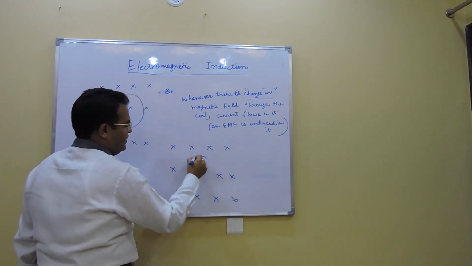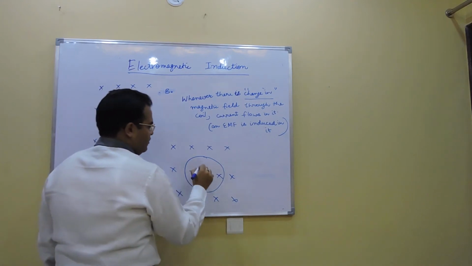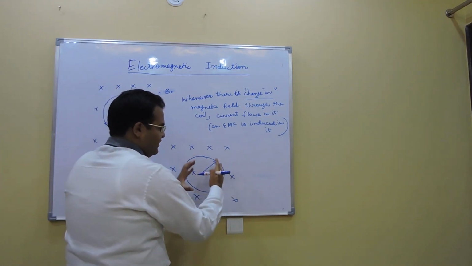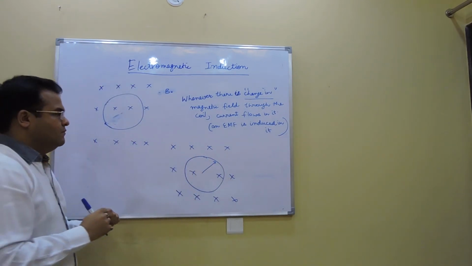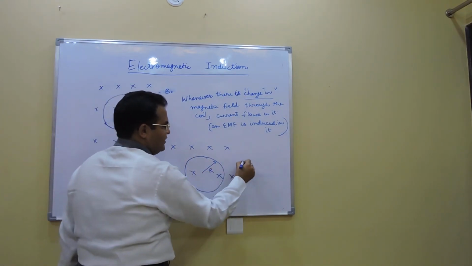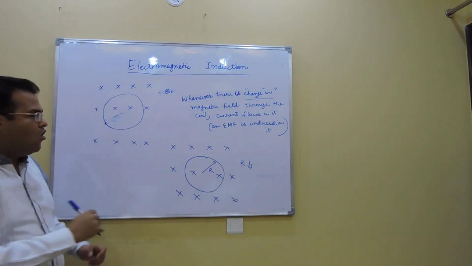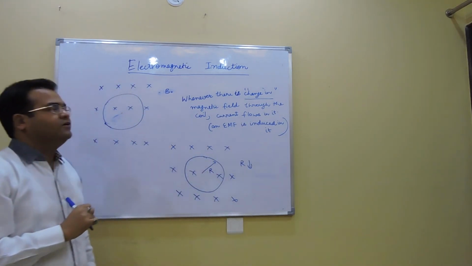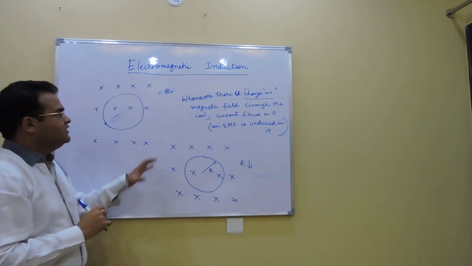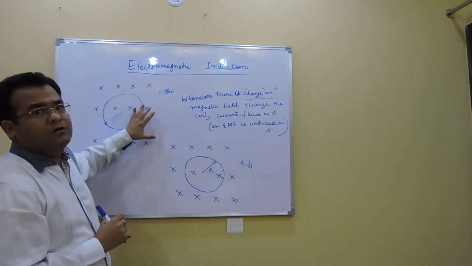So next thing he did was, same conducting loop, somehow he tried to decrease the radius. He started compressing the loop from all sides. Now when the radius started decreasing, again he found that there is a current flowing through it. Or if he is increasing the radius somehow, again he is finding there is some current through it. So initially why was the current present? Only because of changing magnetic field. He was doing nothing with the loop.